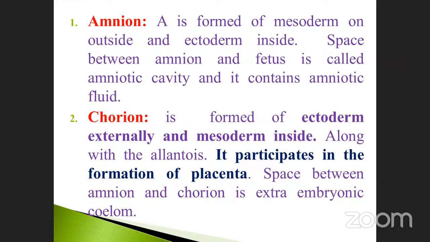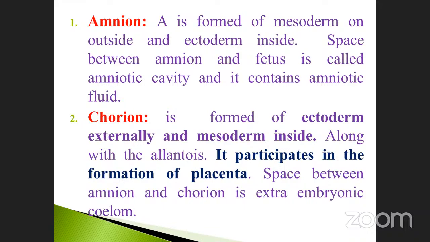Second one is called chorion. Already we discussed. The chorion is formed of ectoderm externally and mesoderm inside. Along with the allantois, it participates in the formation of the placenta. Which one participates in the formation of the placenta?